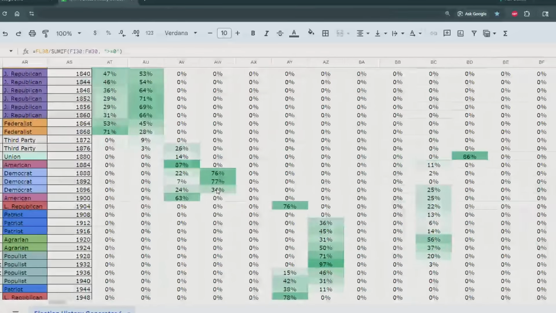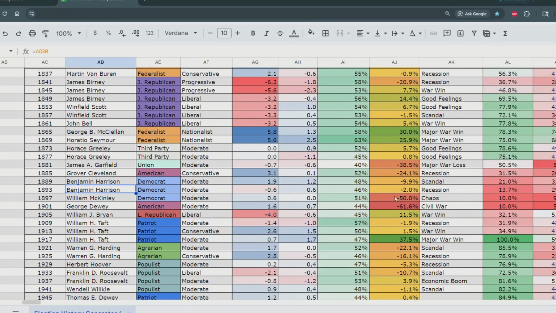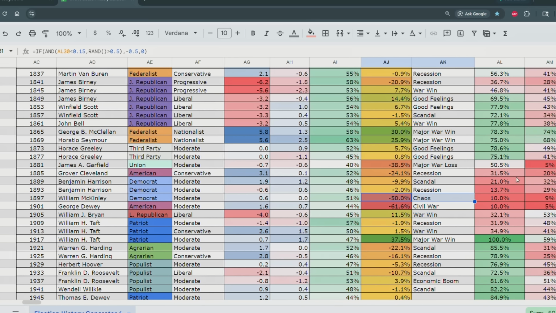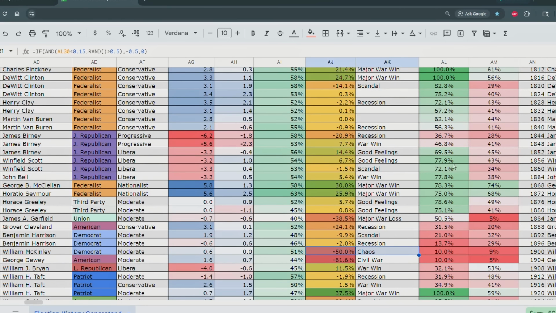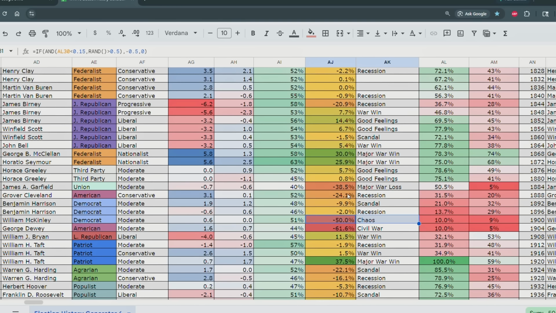Now let's check over here why the Democrats died. Well, it looks like President Benjamin Harrison had a recession, and then President William McKinley oversaw the country during a period of chaos. And that's probably because they failed to correct some sort of fundamental issue in America. And these issues just add up over time. So, for example, here's a major war loss, a recession, a scandal, a recession, chaos, and then a civil war. And that is the civil war that we saw in the beginning that the spreadsheet registered.